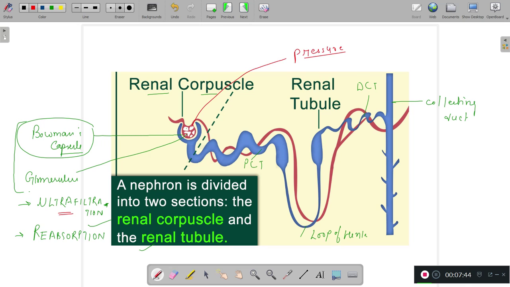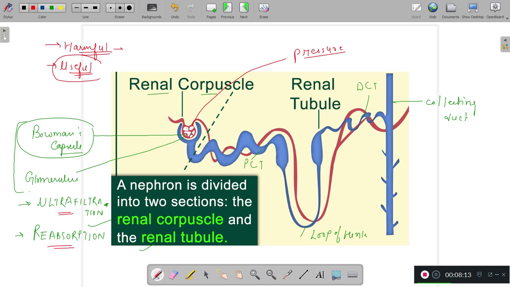And what happened, as we have seen, in this step the harmful substances are filtered out, as they should be, but the useful substances are also filtered out in terms of sugars, amino acids, water, useful salts. So what will be the next step? That is reabsorption.